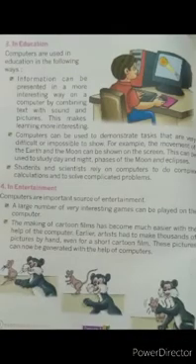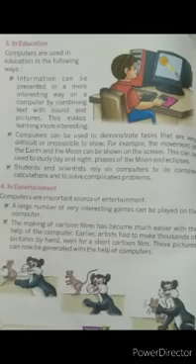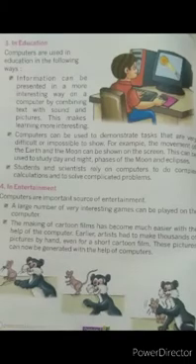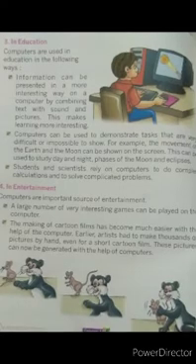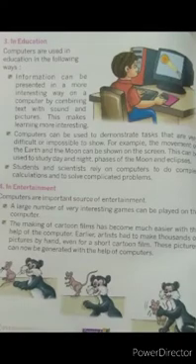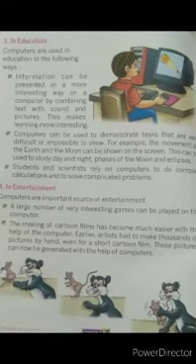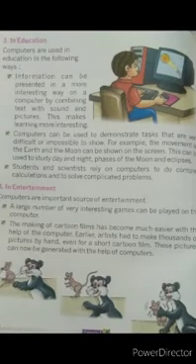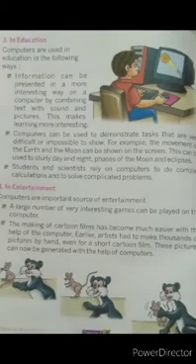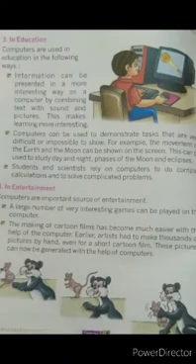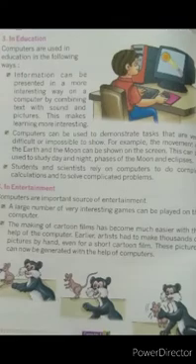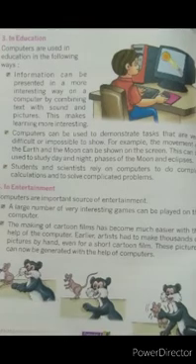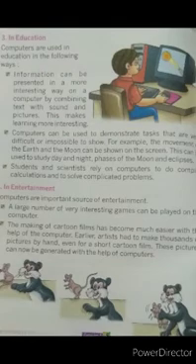In education, computers are used in the following ways. Information can be presented in a more interesting way on a computer by combining text with sound and pictures. This makes learning more interesting. Computers can be used to demonstrate tasks that are very difficult or impossible to show. For example, the movement of the earth and the moon can be shown on the screen. This can be used to study day and night phases on the moon and eclipse.